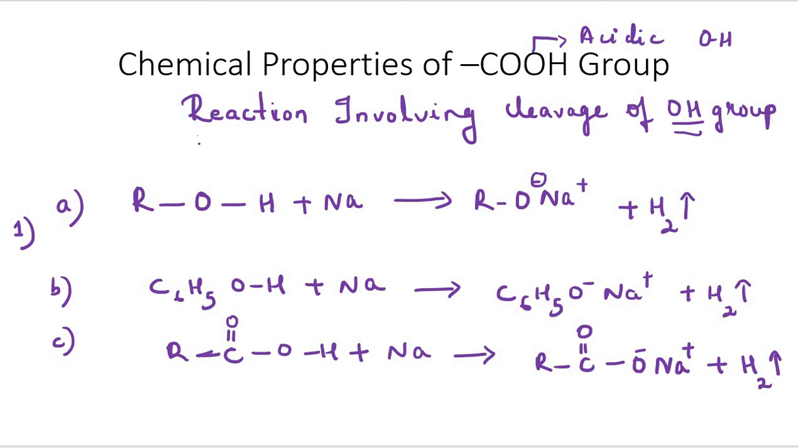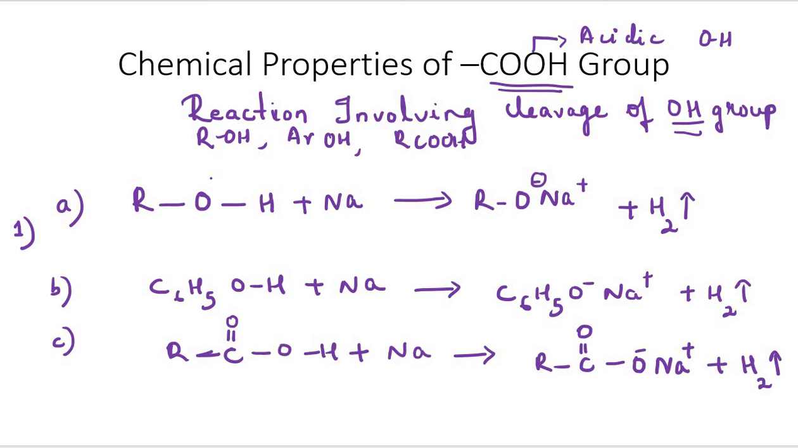But again we know that this OH group is also present in the case of alcohol. It is present in the case of phenol, and again it is also present in the case of carboxylic acid. So out of alcohol, phenol and carboxylic acid, all three involve the cleavage of the OH group, but why is the carboxylic group considered to be the most acidic?